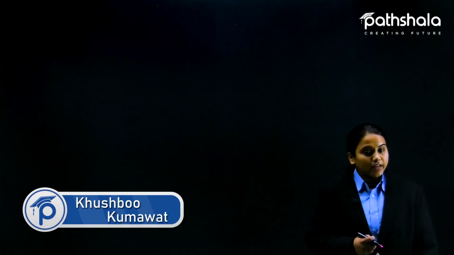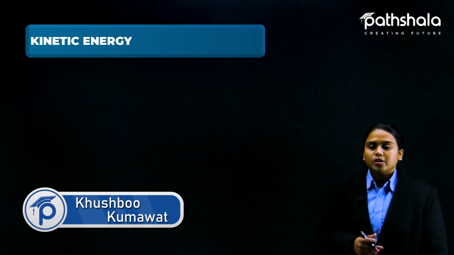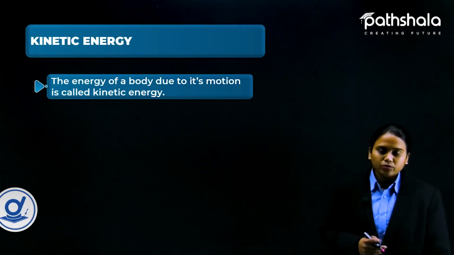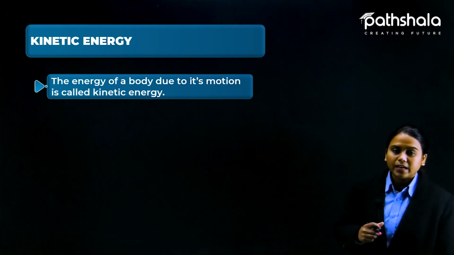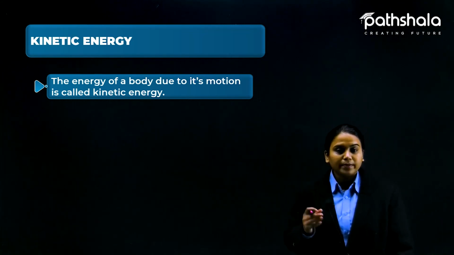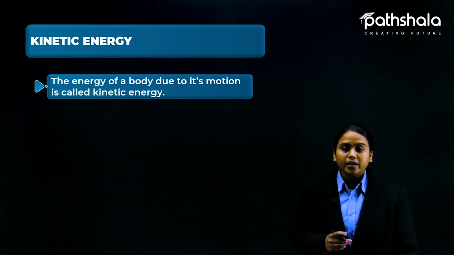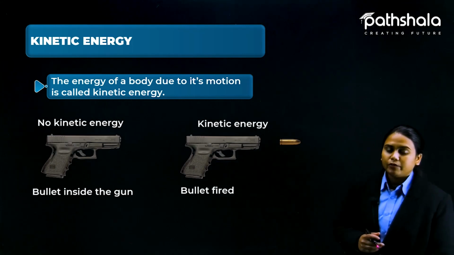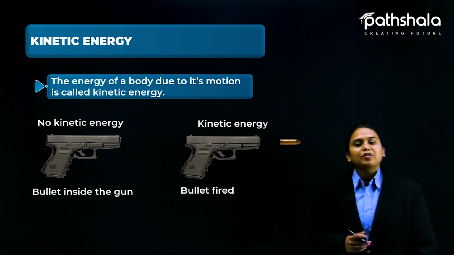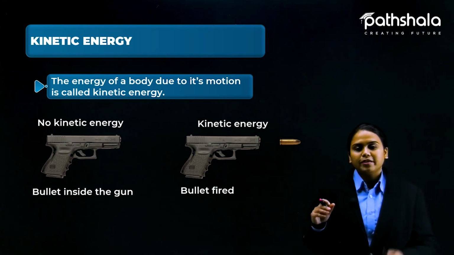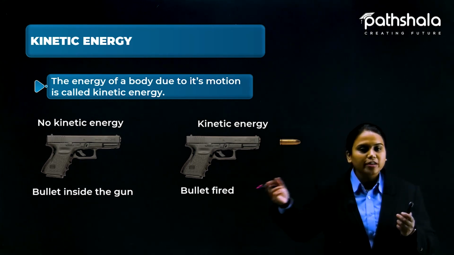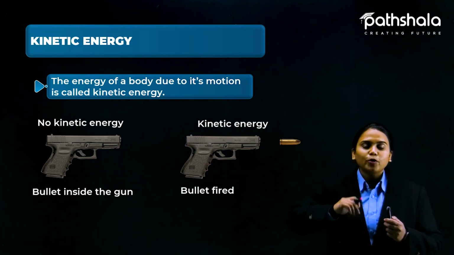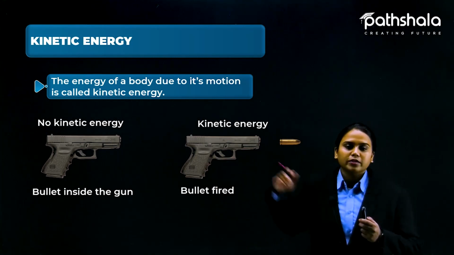Students, now let us see what kinetic energy is in a very deep manner. Kinetic energy, as you know, is related to motion, and every body which is in motion possesses kinetic energy. Here, as you can see, the example that we have is a gun. A gun is not working if the bullet is not inside it.